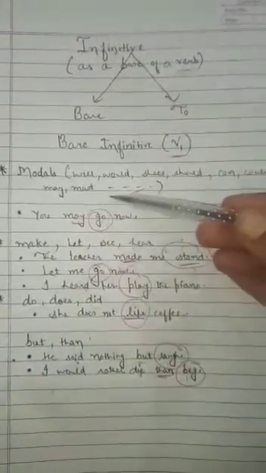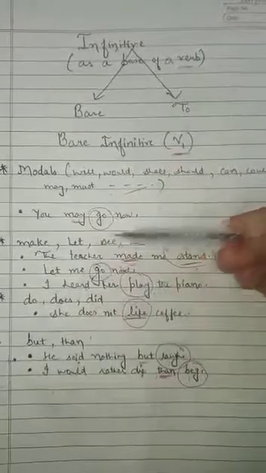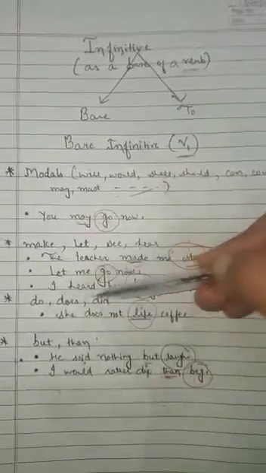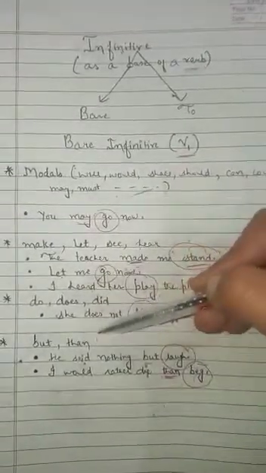So these rules you have to learn properly. With the modals, with the verbs make, let, see and hear, with do, does, did, and with but and than, we always use bare infinitive. Okay, so let's see where we use to infinitive, means to plus first form.